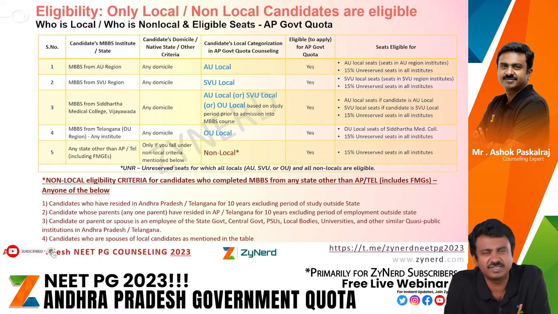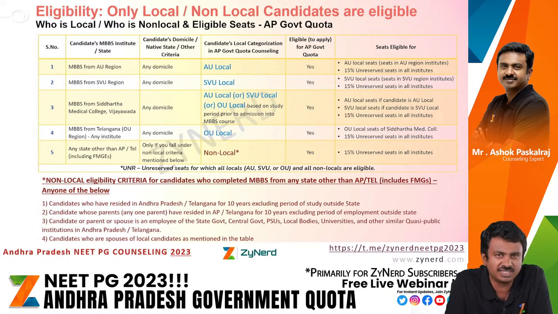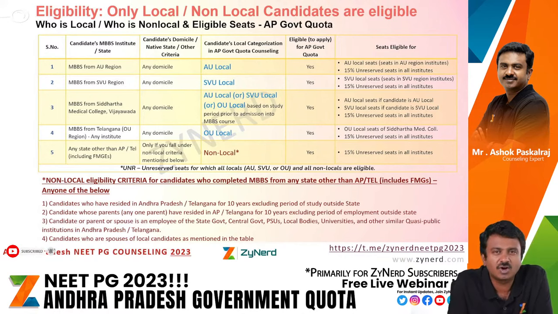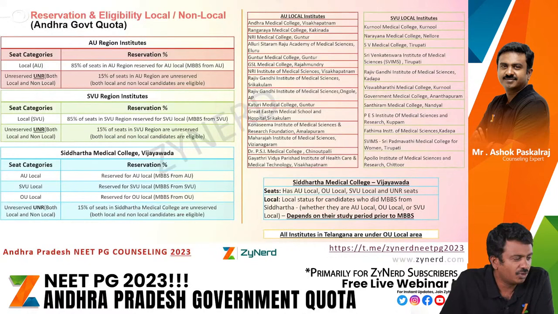These are a set of districts. In AU region, there will be n number of districts. If your institute was in AU region, then because you did your MBBS from an institute in AU region, you are called AU local. What are these institutes? AU local institutes are mentioned over here. If you are an MBBS from any of these institutes, you are AU local.